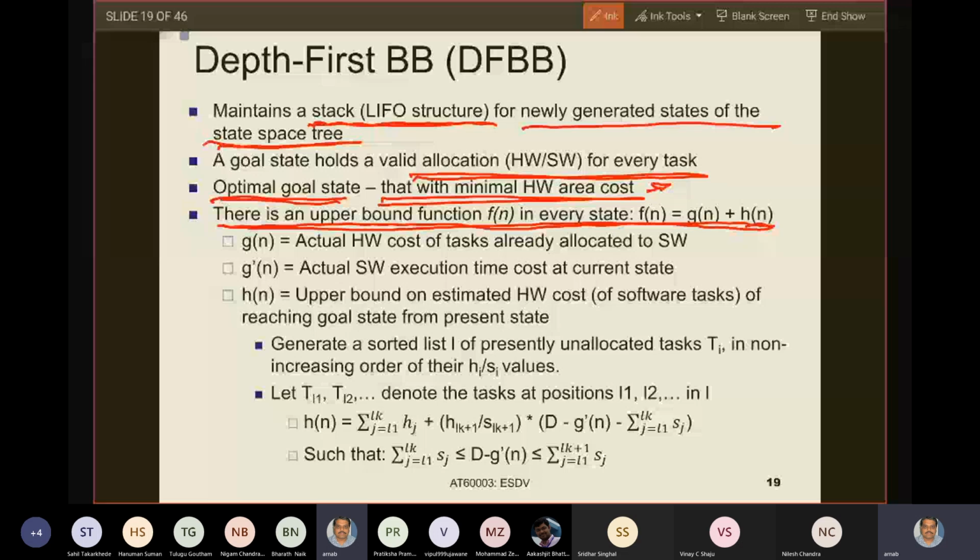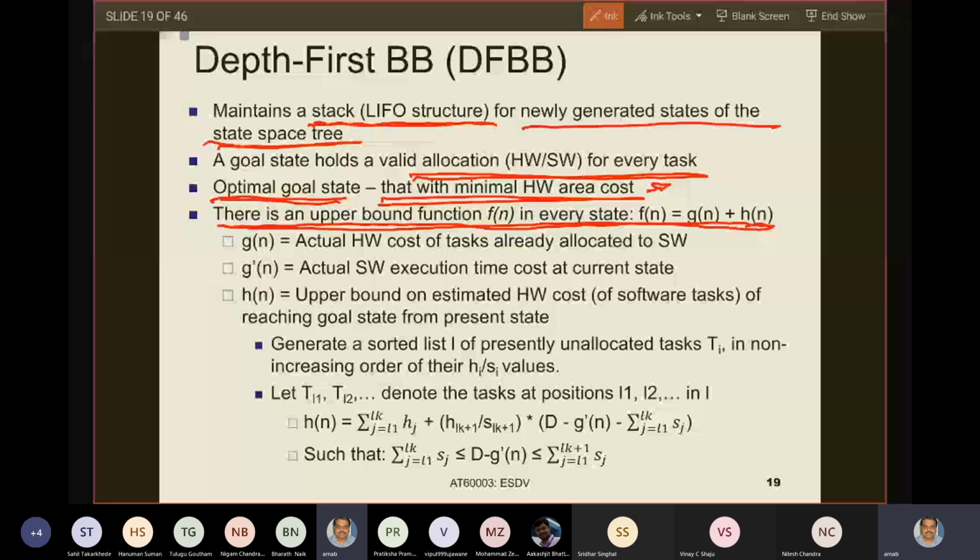So if I have a sorted list L of HI by SI, in non-increasing order, that means decreasing order of values, then what do I have?